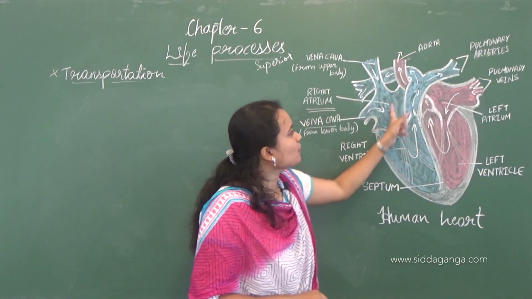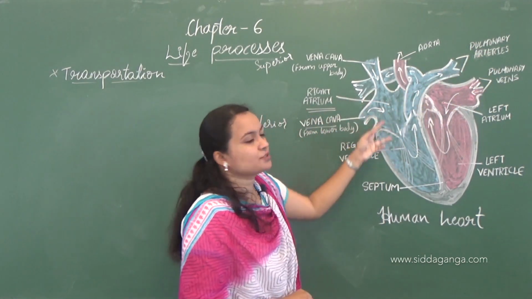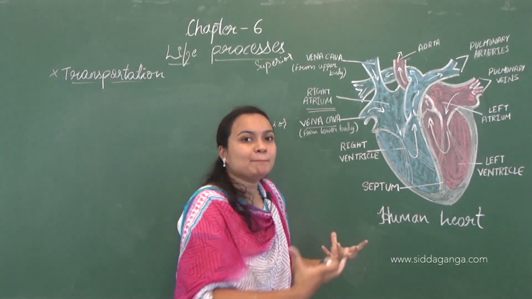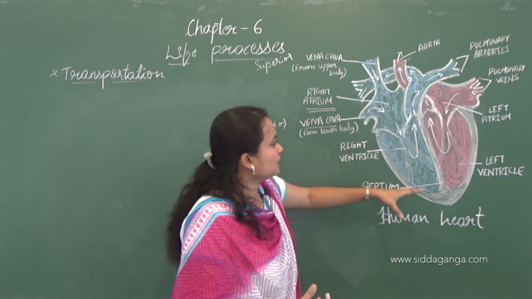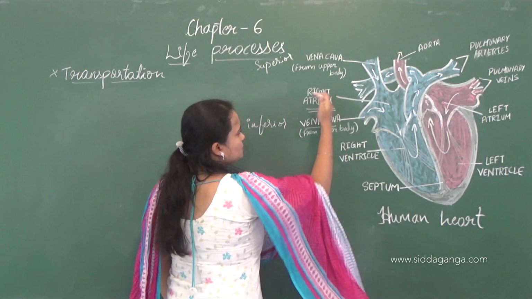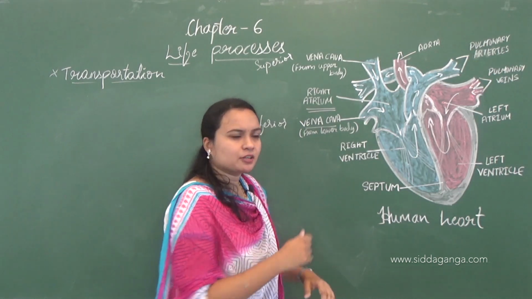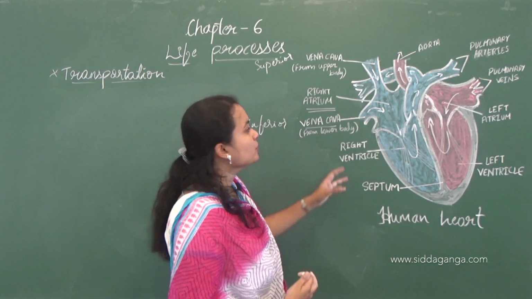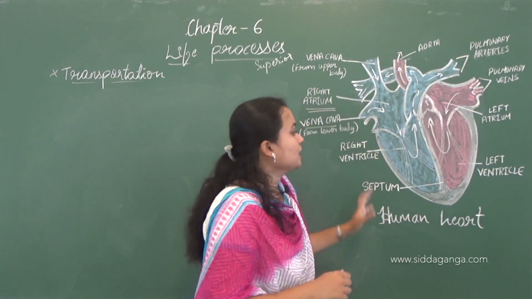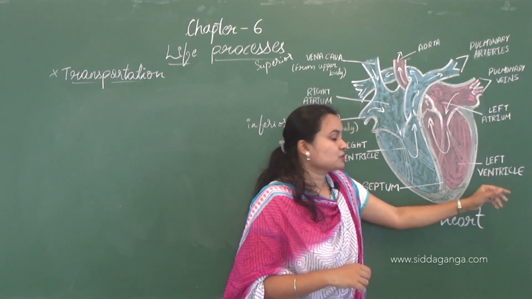So this is the pathway of deoxygenated blood which flows in the heart. The pumping of the deoxygenated blood is from the right side of the heart. So the right atrium and right ventricle will pump the blood to the pulmonary artery. Now coming to the left side.